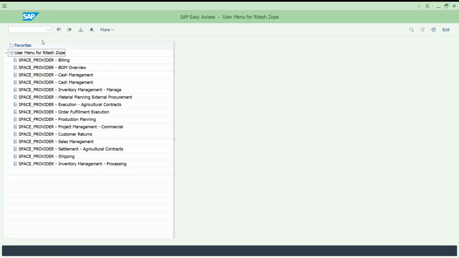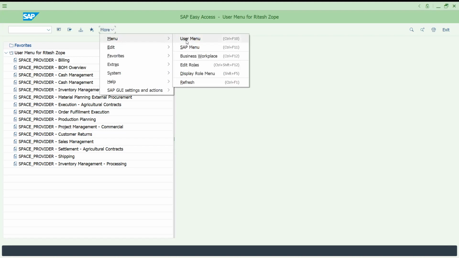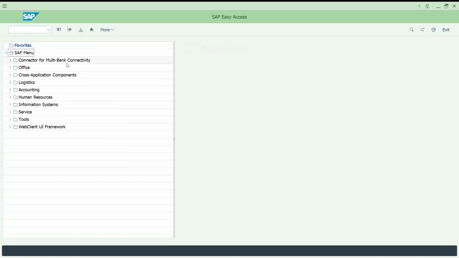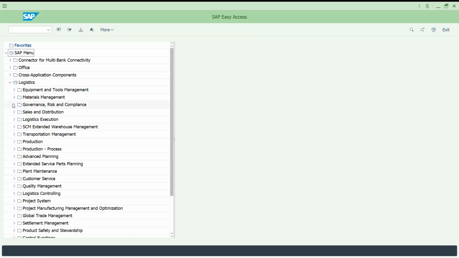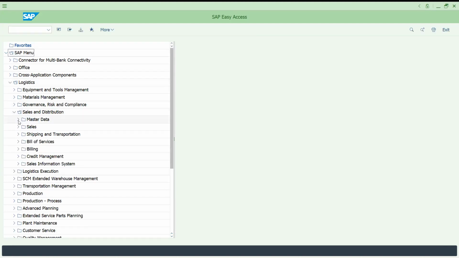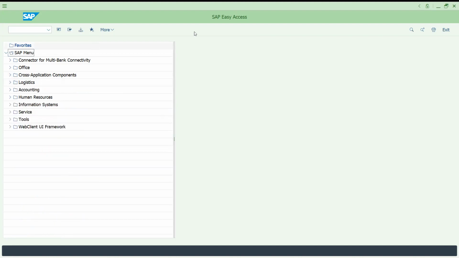See, by default, if I go back, there is no back button here, right? It is in user menu. If you go to the menu, you can see SAP menu and user menu. If you are a beginner, try to understand this shortcut, Control F11, Control F10. You click this, and now it came back to the same settings as your SAP menu. Now you got the difference between user menu and SAP menu, right? Try to remember this is the button which leads to user menu.